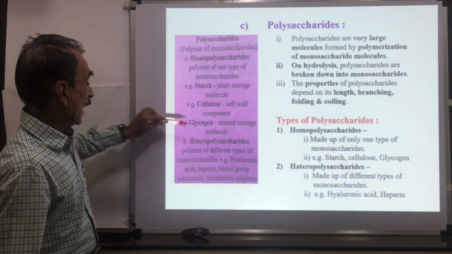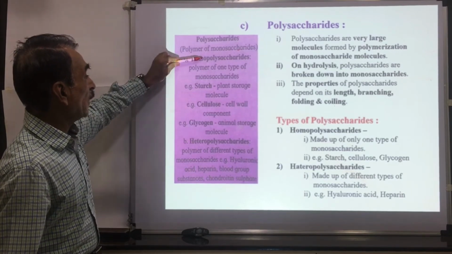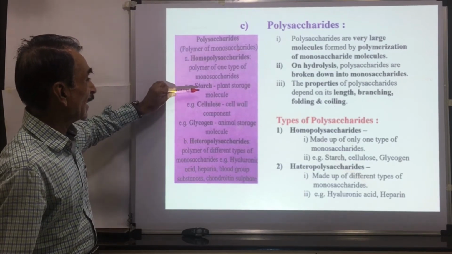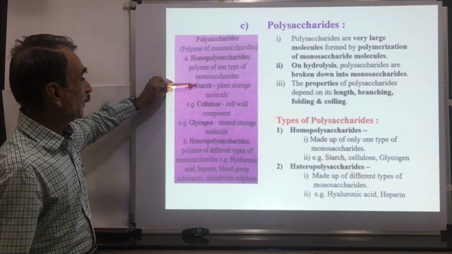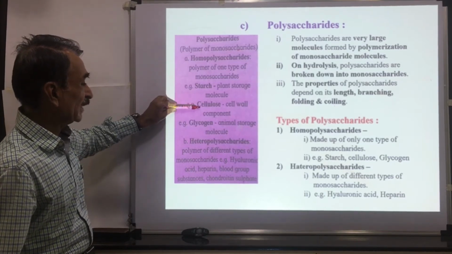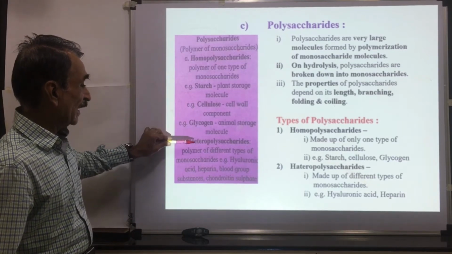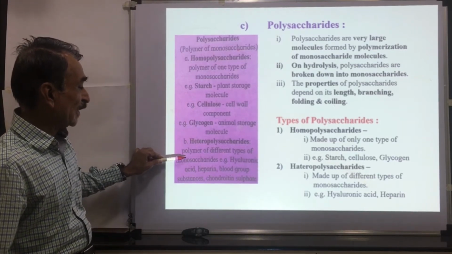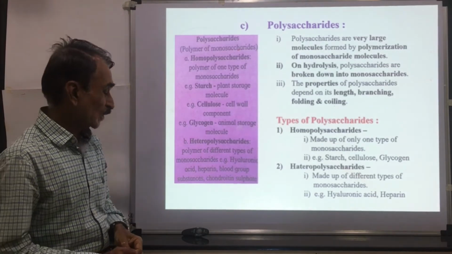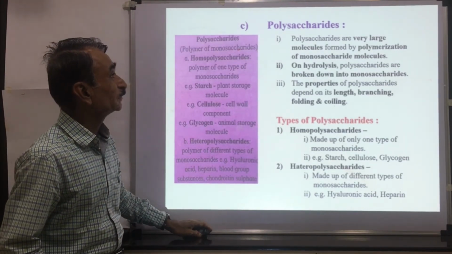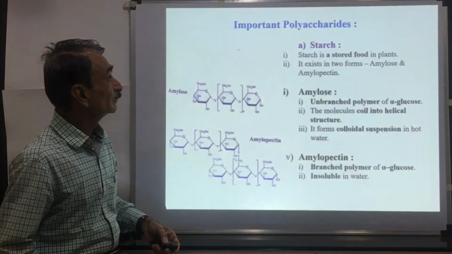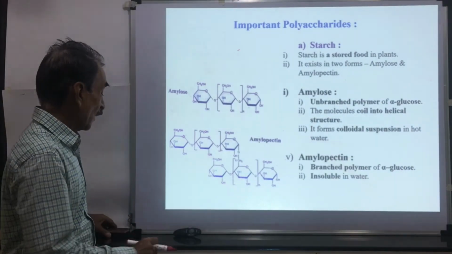Examples of homopolysaccharides are starch, a plant storage molecule; cellulose, present in the cell wall; and glycogen, an animal storage molecule. Heteropolysaccharides are the polymers of different types of monosaccharide subunits. Then, important polysaccharides.